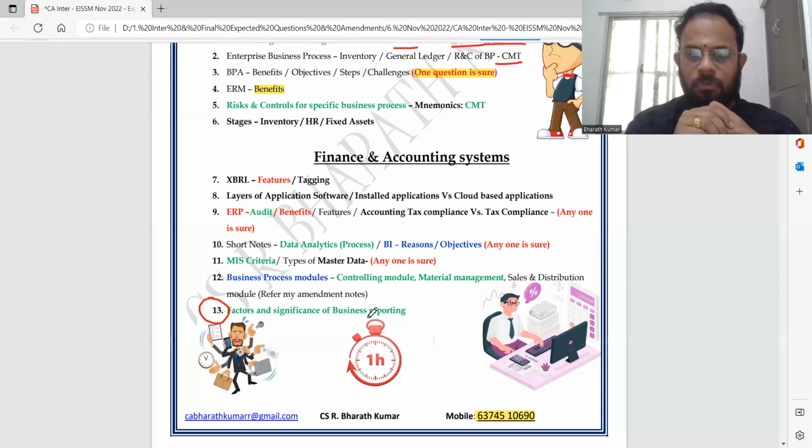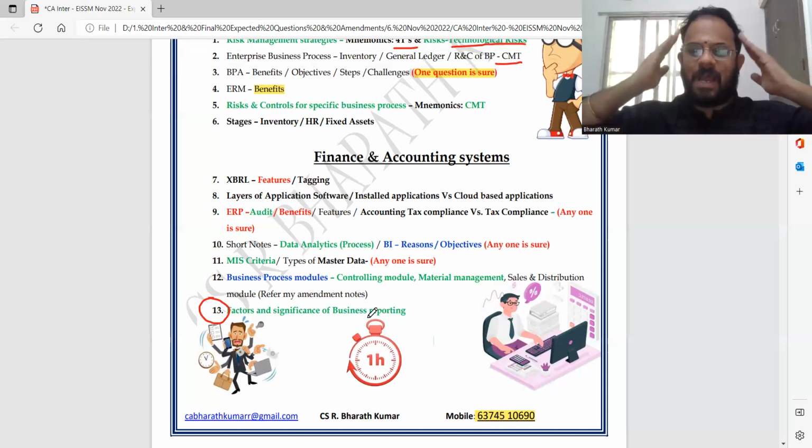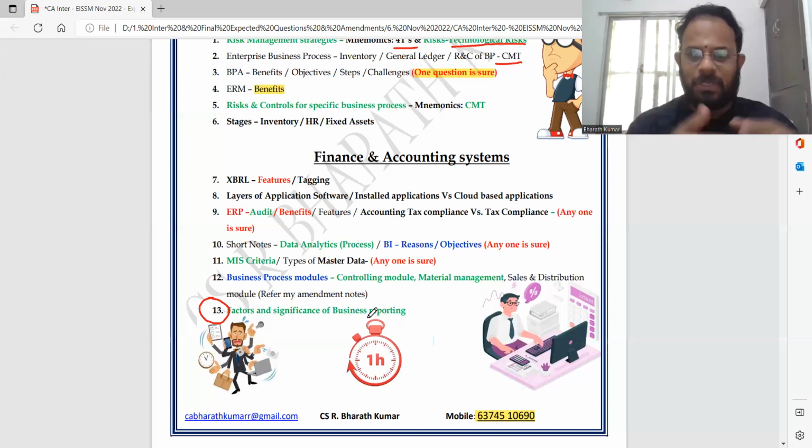Now, finance and accounting system, you know that the accountant is highly upset in that particular emoji. He does not know how to do it. He will have to manage that with the time. Exactly, it looks like a CA student too.